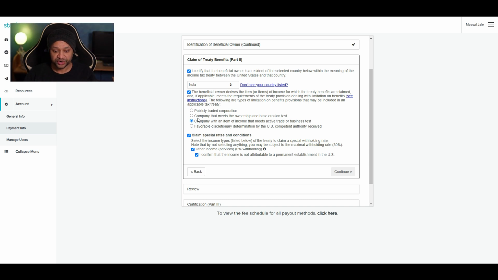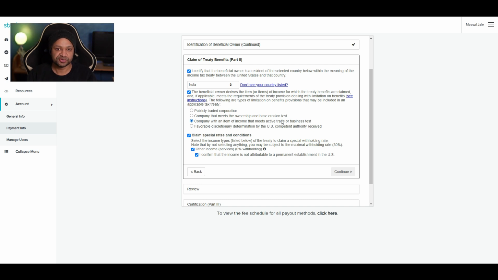So second point is company that meets the ownership and base erosion test. So let's take an example of an Indian company. If the owners of the company, which could be directors, proprietors, or other entities that own the company, are all Indian, in that case, we will say that the ownership belongs to Indian entities. And base erosion test refers to the expenditures of the company.